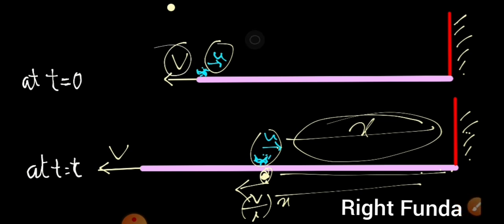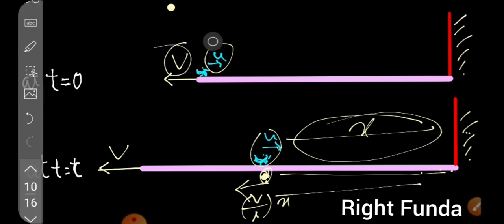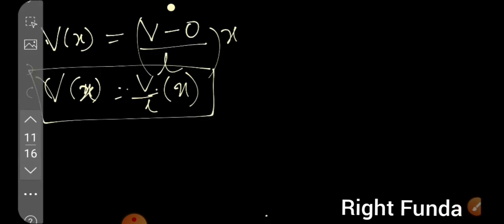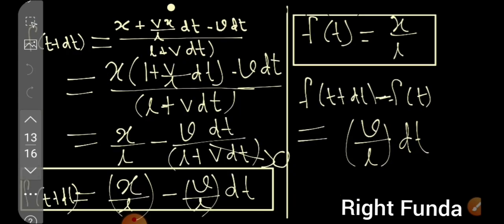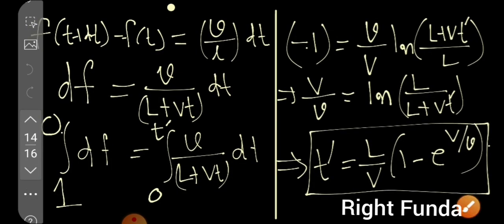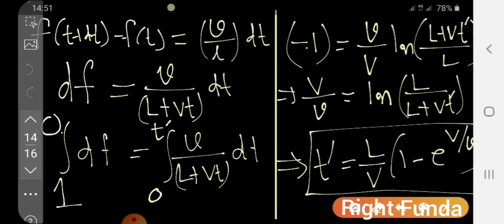So in both cases, whether small v is greater than capital V or small v is less than capital V, in both situations the insect will be reaching the other end. And we calculated the time at which it will reach the other end: t dash is equal to L by v into 1 minus e to the power v by V. This was an Olympiad type question.